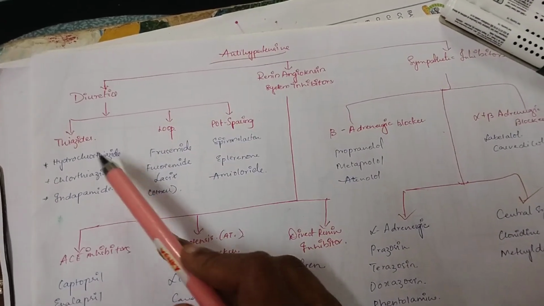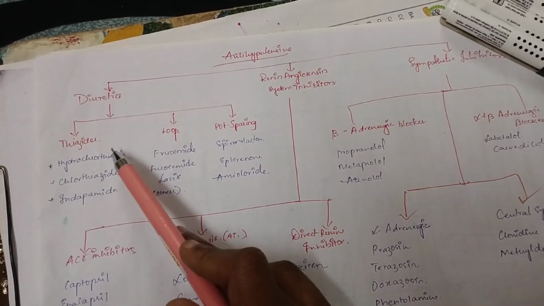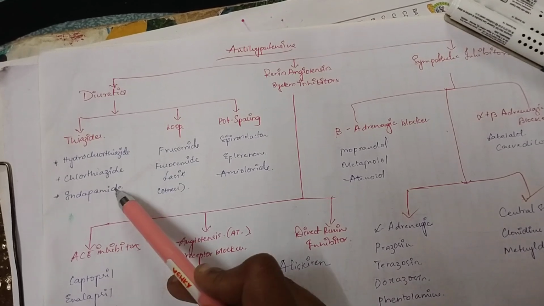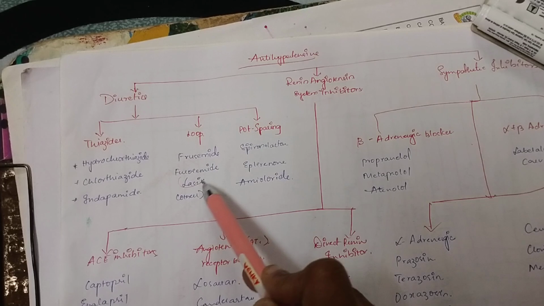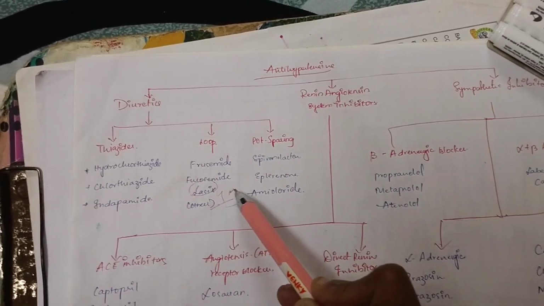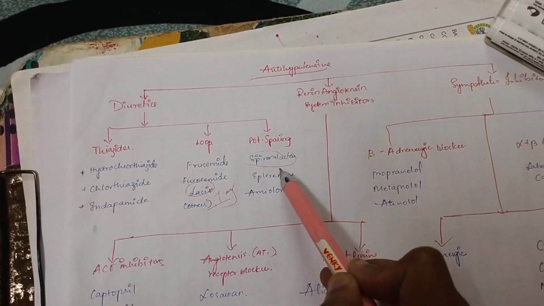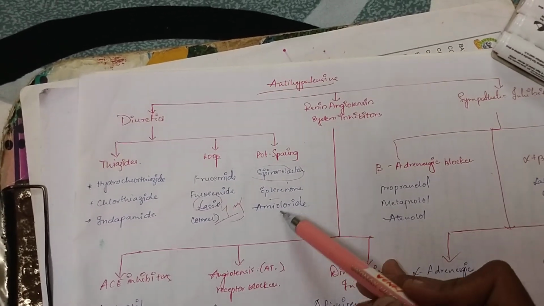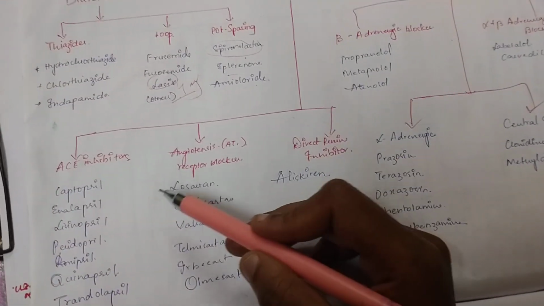Then again in the diuretics: thiazides, loop diuretics, and potassium sparing diuretics. In the thiazides: hydrochlorothiazide, chlorothiazide, and indapamide. Then loop diuretics: furosemide, mainly we have heard of Lasix. Then potassium sparing diuretics, the best example is spironolactone, Aldactone also, then eplerenone, then amiloride. Then coming to renin-angiotensin system inhibitors, again this is divided into three.